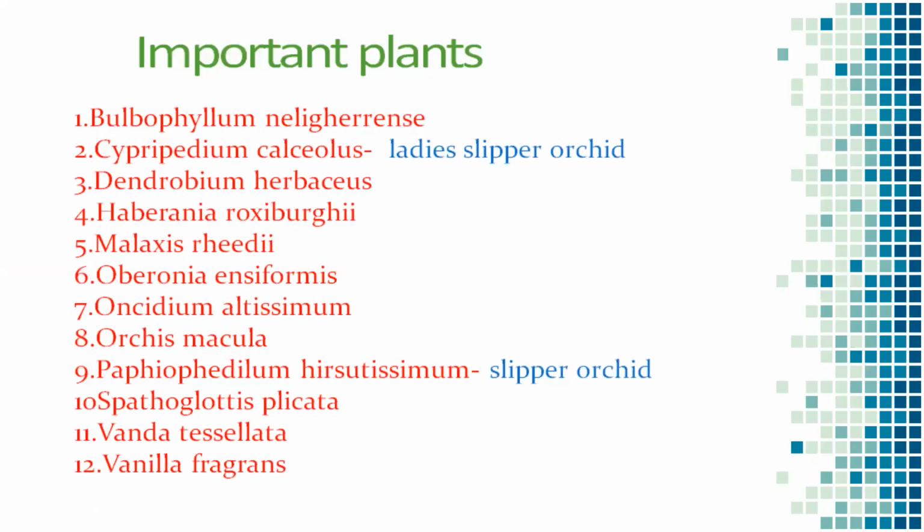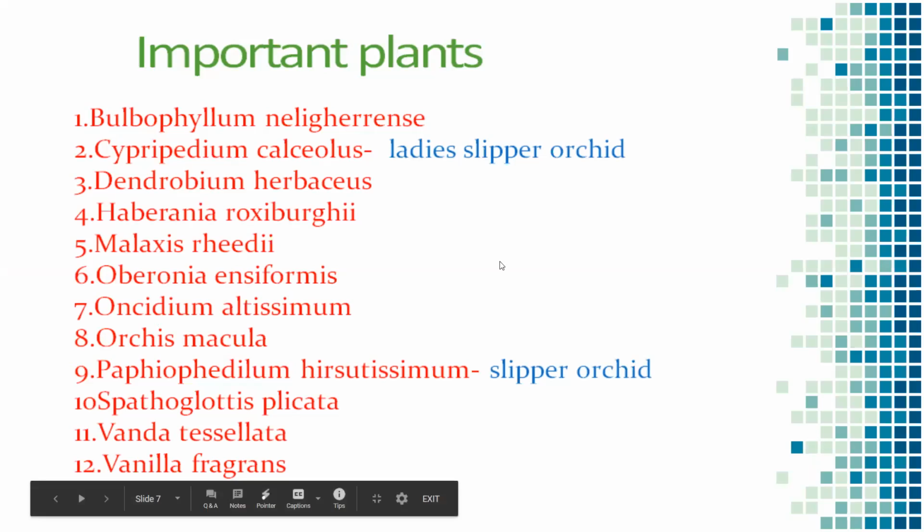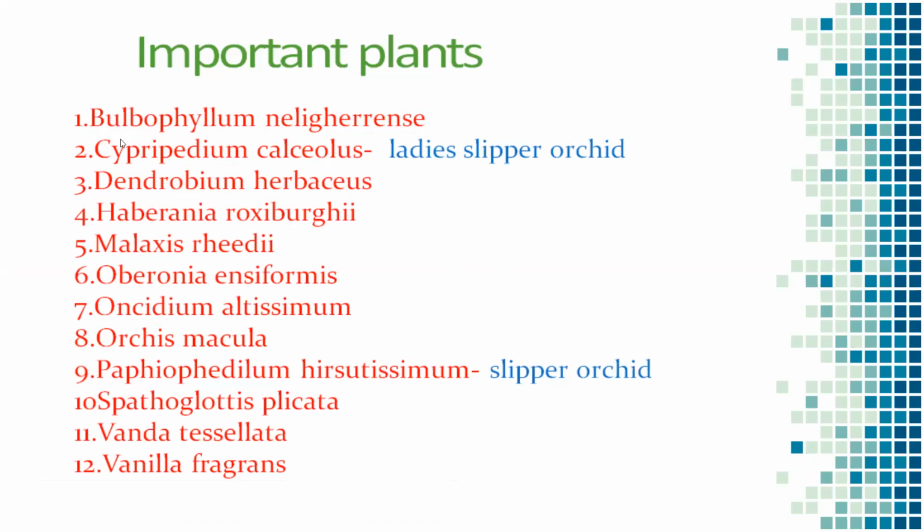Some of the important plants, the familiar examples for this family, are lady slippers, generally called lady slippers, Cypripedium calceolus, and the vein orchid, Habenaria species, and Vanda species.